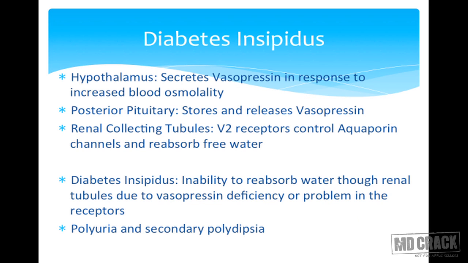Diabetes insipidus. Diabetes insipidus is a condition where a child presents to you with polyuria, polydipsia, and there is inability of the kidneys to resorb the water through the renal tubules due to deficiency of either vasopressin or problem in the vasopressin action. So hypothalamus secretes vasopressin in response to increased blood osmolality. The posterior pituitary stores this vasopressin and releases on demand. And renal collecting tubules, which have V2 receptors, are under control of vasopressin and they control the resorption of water through the aquaporin channels.